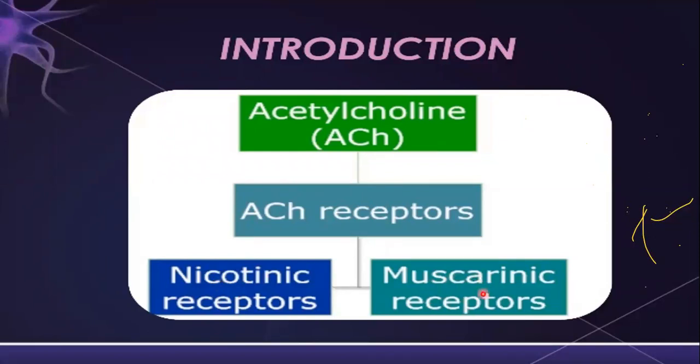And why do we call some cholinergic receptors muscarinic receptors? Because at these receptors acetylcholine binds and produces action, but beside acetylcholine, muscarine, which is an alkaloid, can also bind and can produce action.